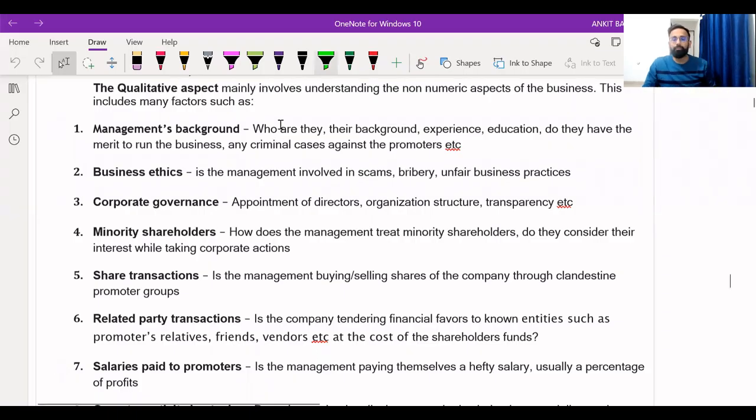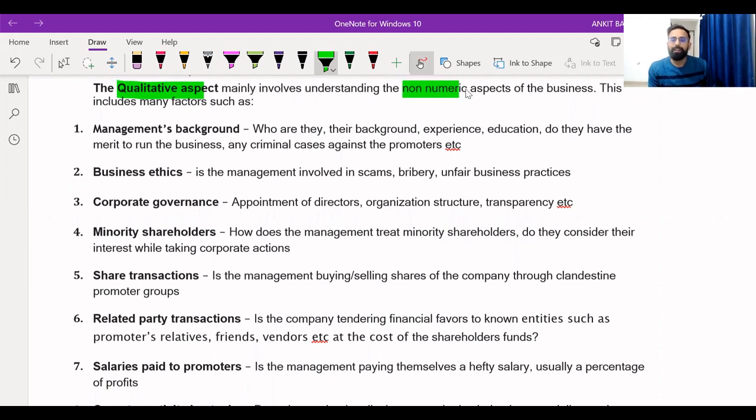So now first we will be learning about qualitative analysis, that what things you have to check when you are doing qualitative analysis of any company, right? So here you can read it. The qualitative aspect mainly involves understanding the non-numeric aspects of the business. You will be analyzing the non-numeric aspects of the business. This includes many factors, right?